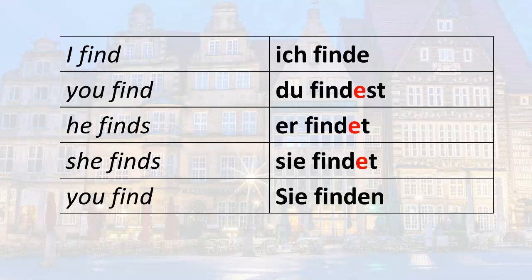And finally, you find. Sie finden. Notice the difference in pronunciation. For all of these forms, you distinctly hear the D. Ich finde, du findest, findet, sie findet. But for this form, the D sound is different. Finden, finden. Ich finde, du findest, findet, sie findet, sie finden.